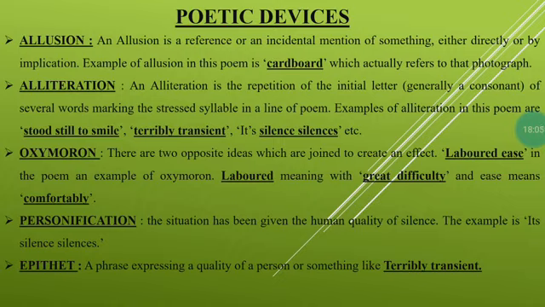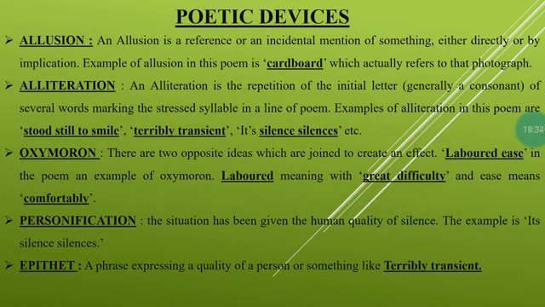Alliteration means the repetition of the initial letter. Oxymoron, where two opposite ideas are joined to create an effect, just like labored ease in this poem. Labored means great difficulty, while ease means comfortable. So these are just opposite in meaning.